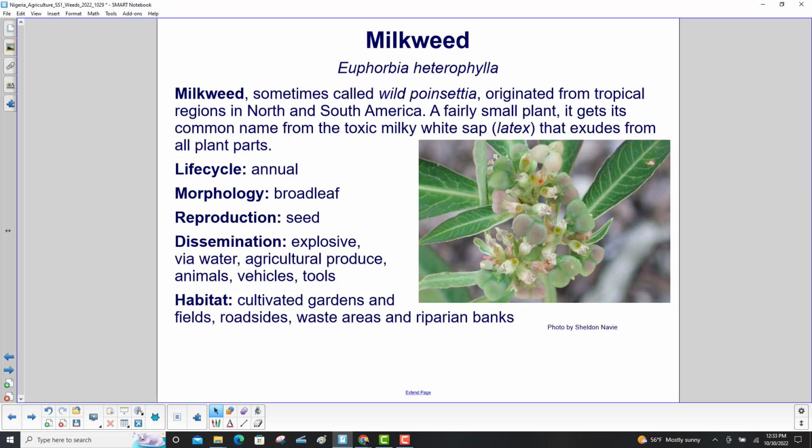Milkweed, sometimes called wild poinsettia, originated from tropical regions in North and South America. A fairly small plant, it gets its common name from the toxic milky white sap, which is latex, that exudes from all plant parts. It is an annual. It is a broadleaf. It reproduces via seed, and it disseminates via explosive means, water, agricultural produce, animals, vehicles, and tools. Its habitat is cultivated gardens and fields, roadsides, waste areas, and riparian banks.